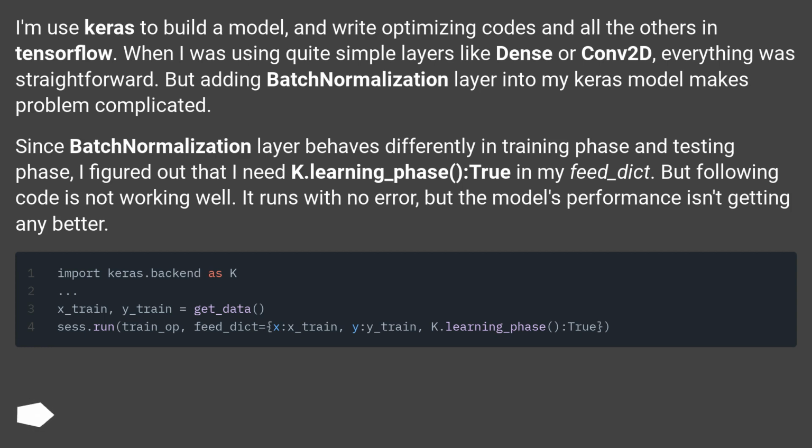Since the BatchNormalization layer behaves differently in the training phase and the testing phase, I figured out that I need K.learning_phase(): True in my feed_dict. But the following code is not working well. It runs with no error, but the model's performance isn't getting any better.